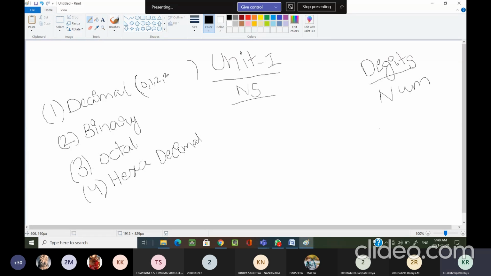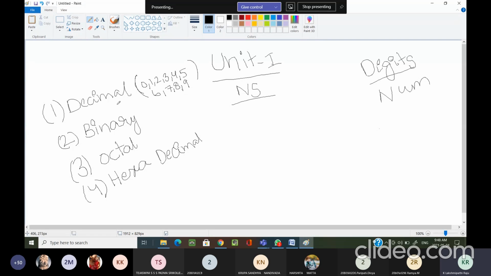Here in the decimal number system, I am using 10 different symbols from 0 to 9. These are the 10 different symbols that are there in the decimal number system, the human understandable number system. We don't have more than 10 symbols in the decimal number system.